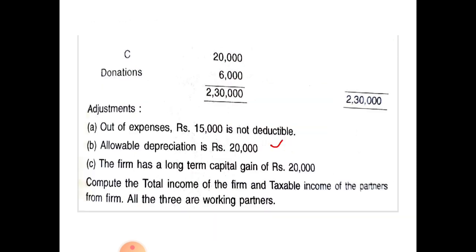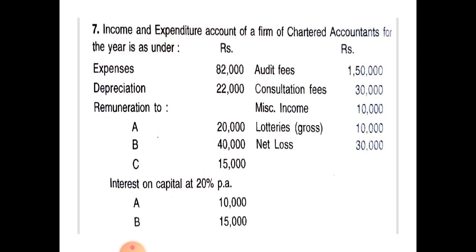Next, donations. Donations are also disallowed. Here they did not say anything about donation, whether it is recognized or unrecognized, etc. So you have to consider it as unrecognized donation, and unrecognized donation you cannot show under 80G. So under section 80G, while calculating total income, you can't show any donation. So the 80G will be nil. Next, see the income side. Audit fees is allowed income. Consultation fees also allowed. Miscellaneous income is also allowed.